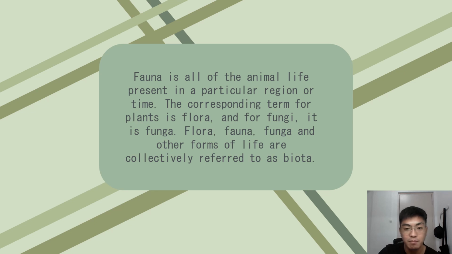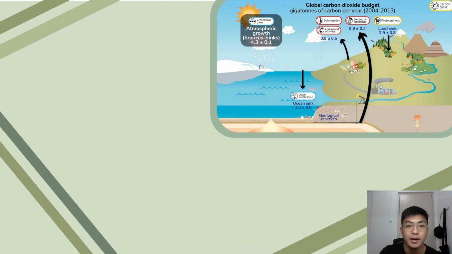Now, let's proceed to the carbon cycle. So, the figure that you can see in the top right corner is the visual representation of the carbon cycle process that is happening every day in our environment.